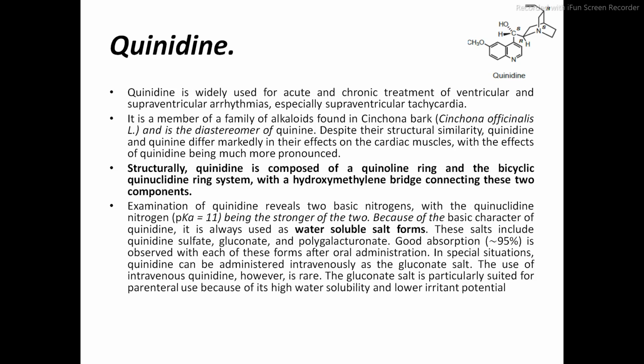So what is ventricular and supraventricular arrhythmia? Anyone? Ventricular arrhythmia means what? That is, the ventricular rate is around 150 to 300 per minute. In this ventricular arrhythmia, the impulses are generated rapidly in the ventricular region. ventricular region में impulse का generation ज़्यादा हो जाता है, इसलिए इसको बोलते हैं ventricular arrhythmia. तो ventricular arrhythmia में जो भी ventricular rate है वो रहता है around 150 to 300 per minute.